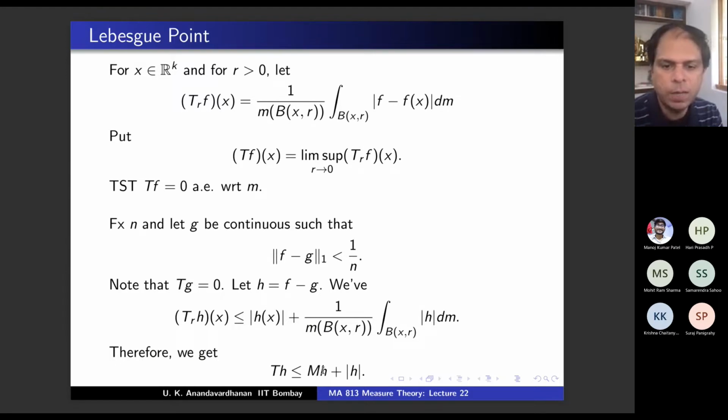And if h is the function, its total variation is mod h, so you take the measure with respect to mod h dm divided by the Lebesgue measure. That is exactly the integral over B(x,r) divided by m(B(x,r)). So this is exactly the maximal function when you take the sup. This is the quotient and you are taking the supremum. So that is Mh, and what is remaining here is mod h.